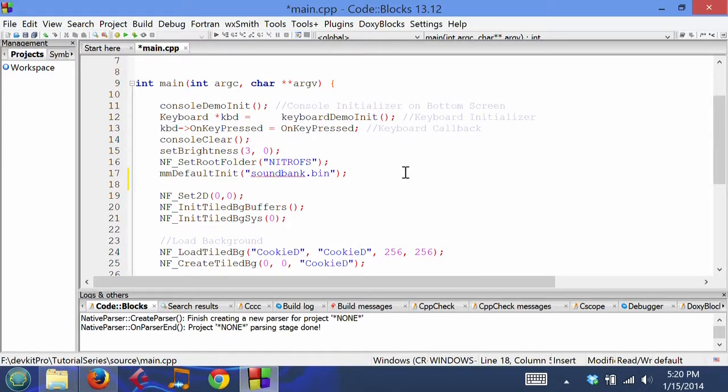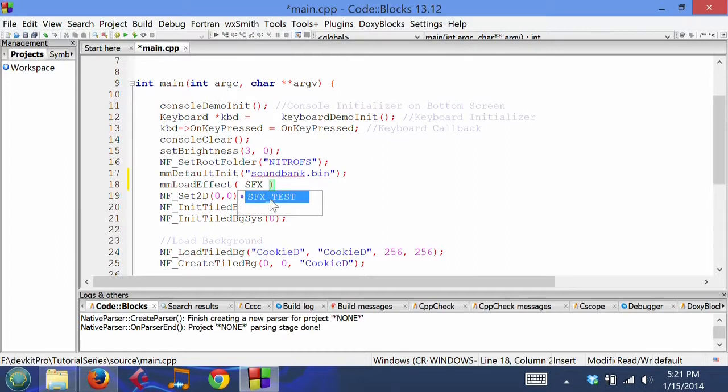So let's load some stuff. We use load effect, and then we use the little define things that we saw in the header file to address the different sound effects.